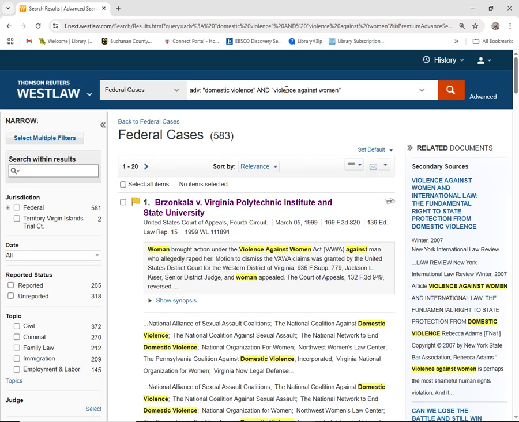Other ways I could limit would be the things that are narrower on the side, on the left, where I could limit to particular areas of law or different court jurisdictions and a variety of other sources. I would mention that if you look to the side, we have secondary sources that relate to the topics of this particular court case.